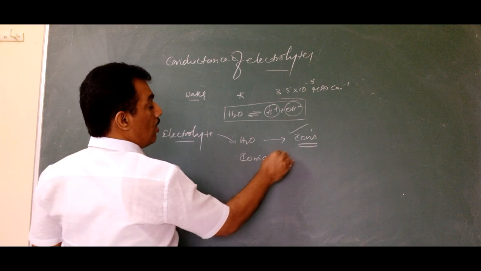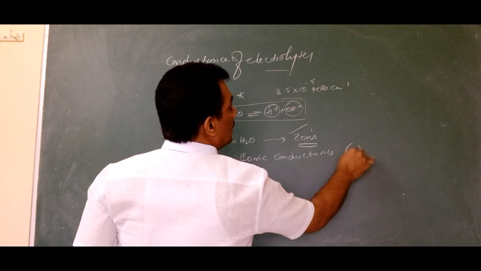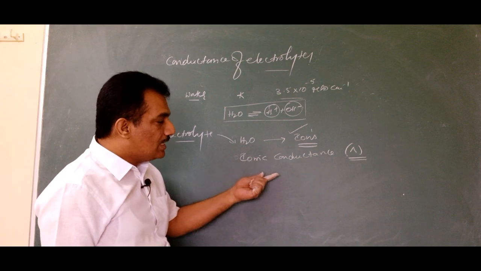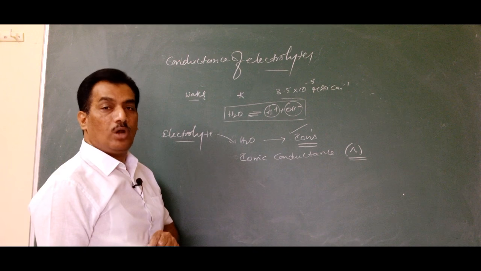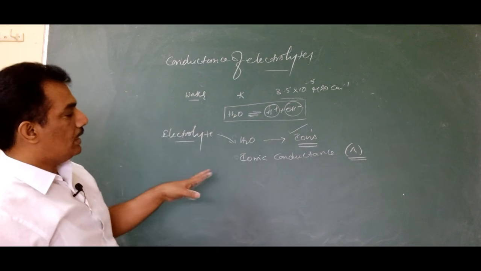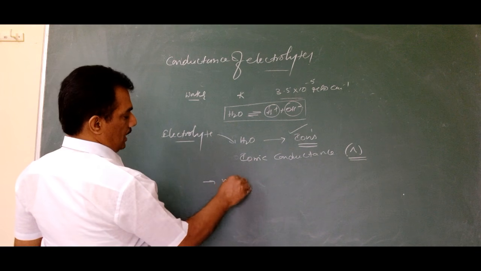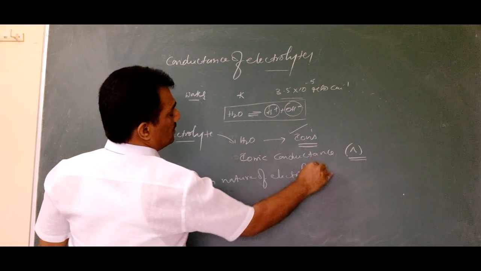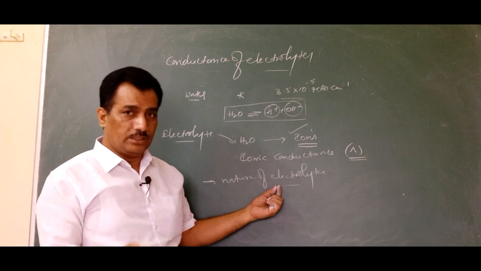Already we considered this ionic conductance, and it is represented with the symbol capital lambda. Just in the previous session we discussed that. This ionic conductance is helpful in measuring equivalent conductance and molar conductance, is it not? Now the ionic conductance, that is the conductance of the electrolyte, is influenced by the nature of the electrolyte, that is, whether it is a strong electrolyte or weak electrolyte. The strength will decide.